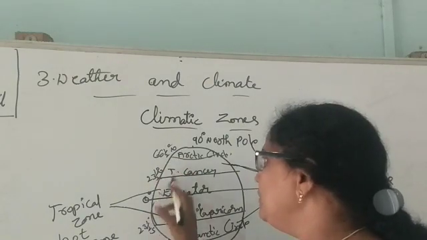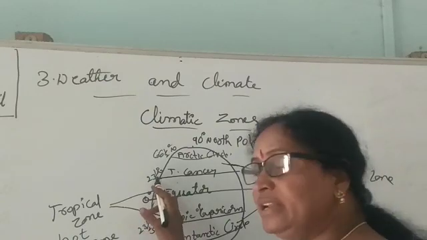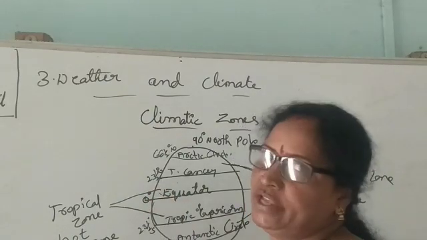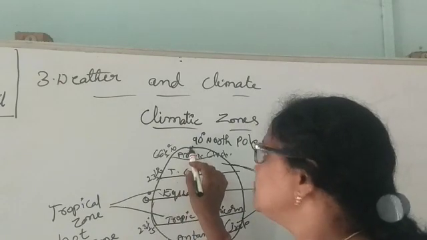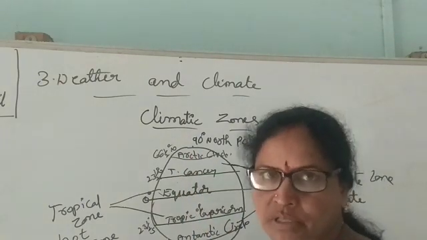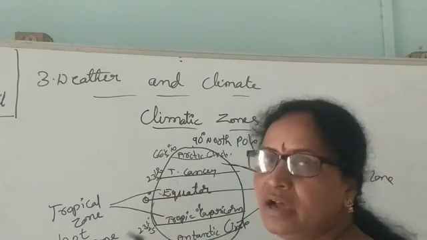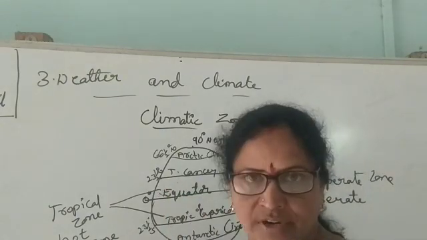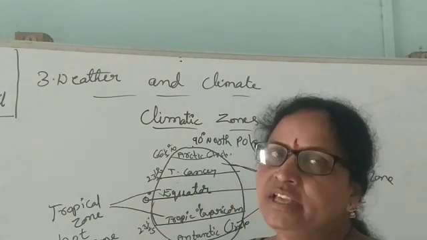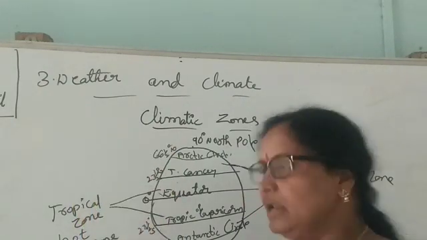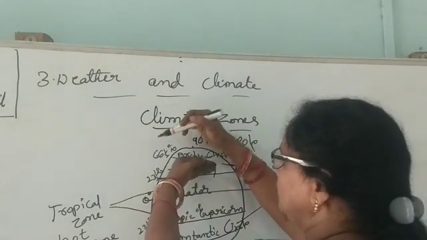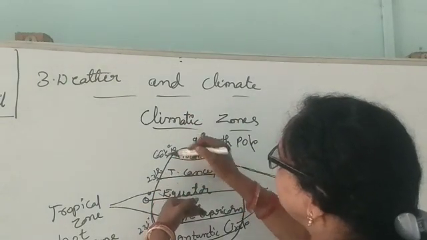These are in the middle. 23.5 degrees is very near to the equator, and 66.5 degrees to 90 degrees is very near to the poles. But 23.5 degrees to 66.5 degrees on both hemispheres is not very near to the equator, not very near to the poles.